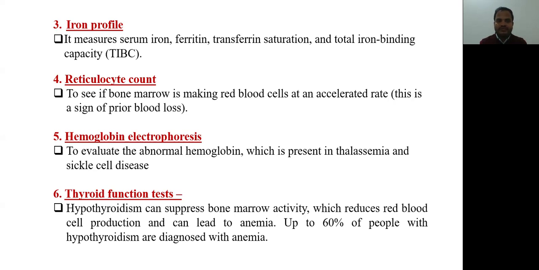The fifth investigation is hemoglobin electrophoresis, to evaluate the abnormal hemoglobin which is present in thalassemia and sickle cell anemia.